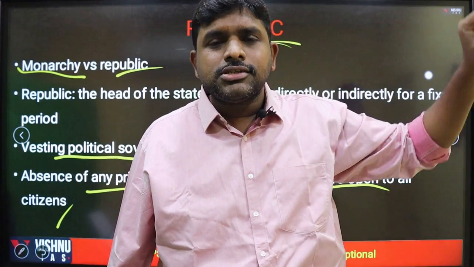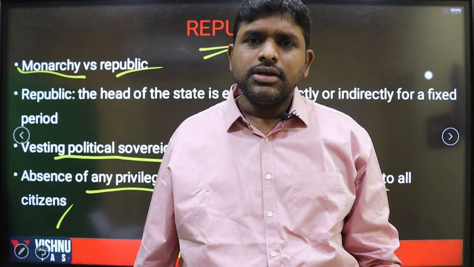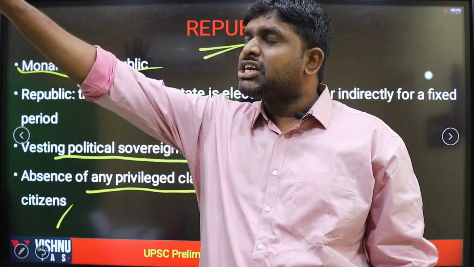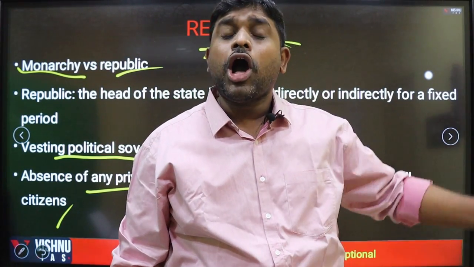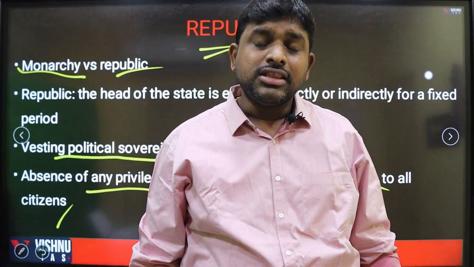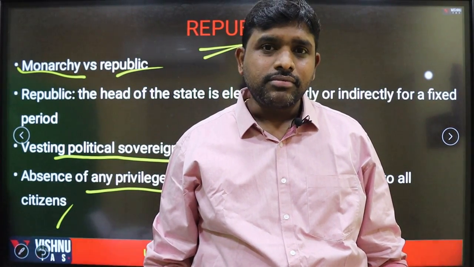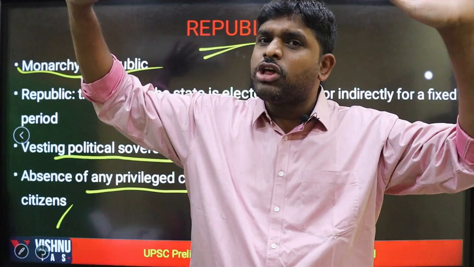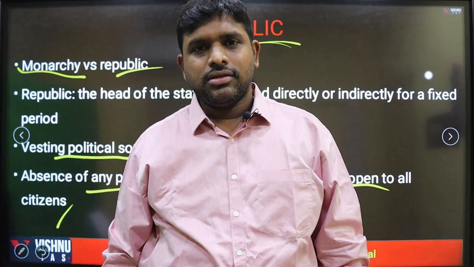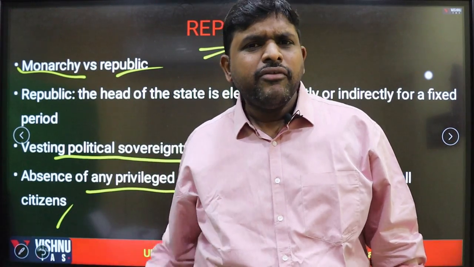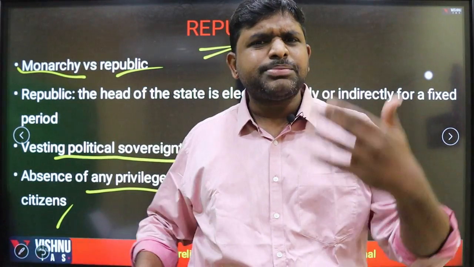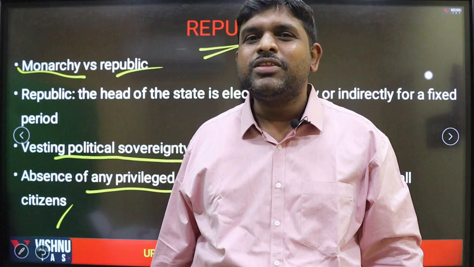But it is not the case in some countries. Some offices are only for one section of people. Such was once the case in the House of Lords, the upper house in Britain. Only privileged classes would enter the House of Lords, the second chamber of Parliament. We don't have that. Anyone can aspire, I can aspire, you can aspire. That is the greatness of the republic.